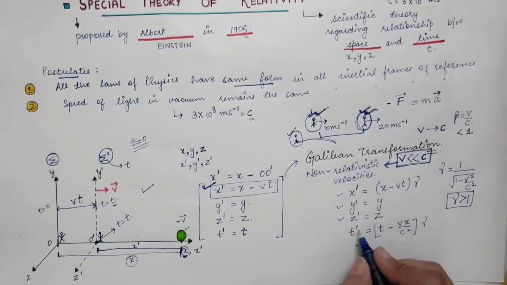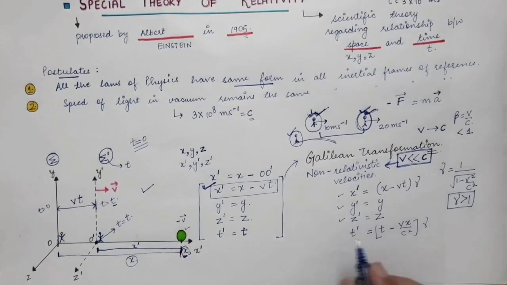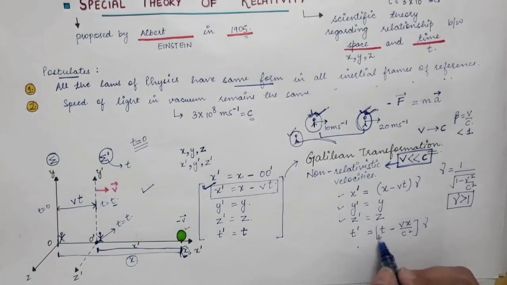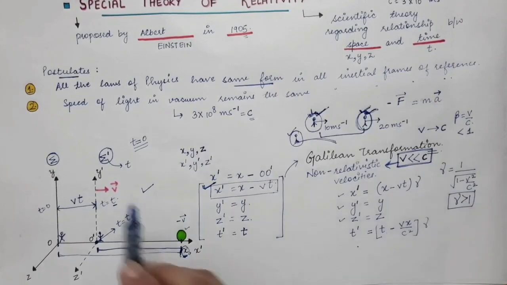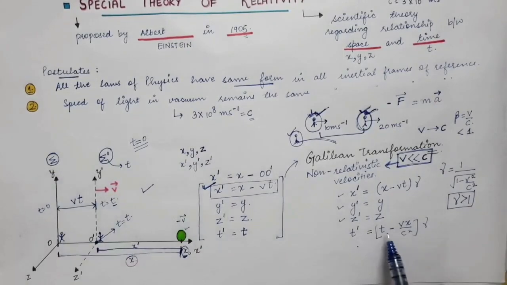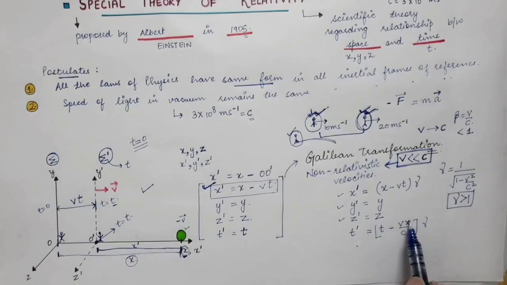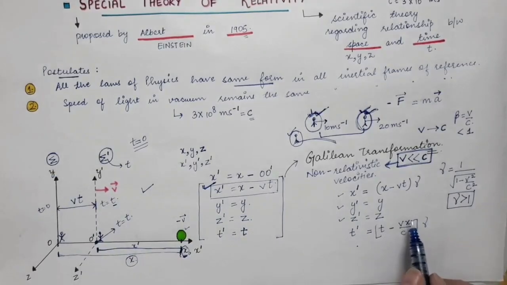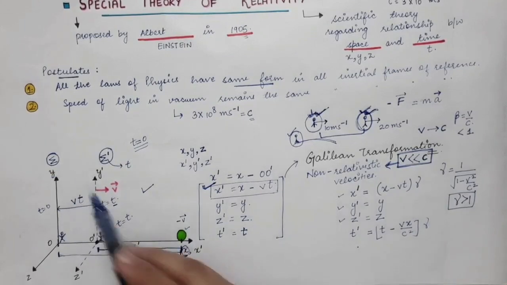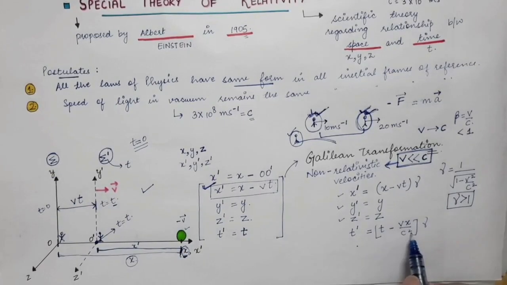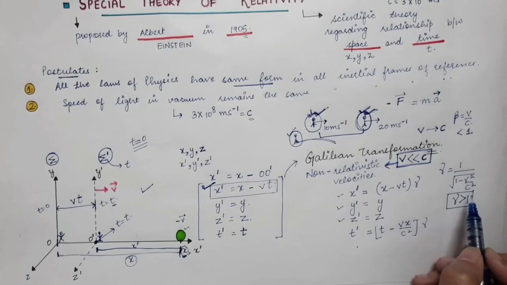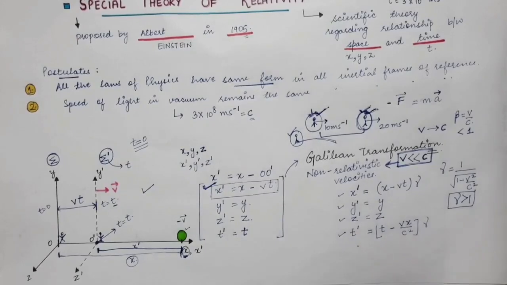So t prime, the time of any event in the sigma prime frame, is given by t, the time of that same event in the sigma frame, minus vx by c square, where x is the x coordinate of the object in the sigma frame, times gamma. Here gamma is 1 by under root of 1 minus v square by c square. So this is the last equation.